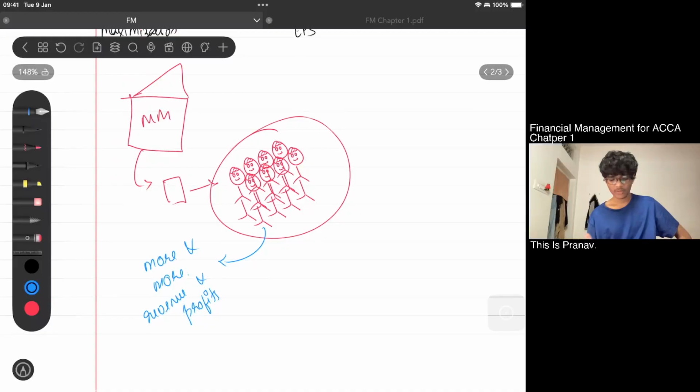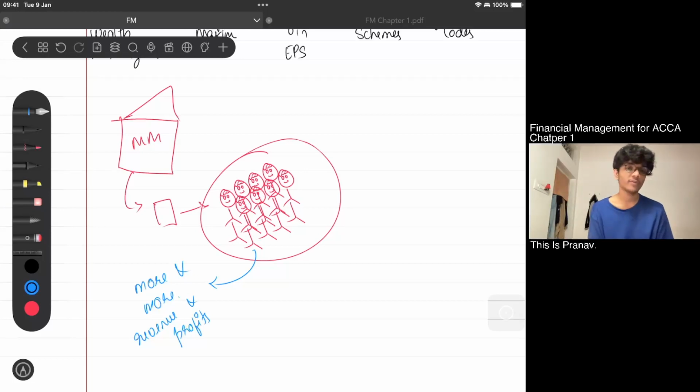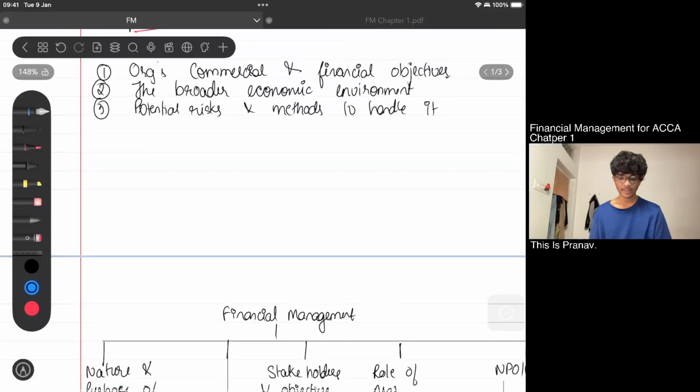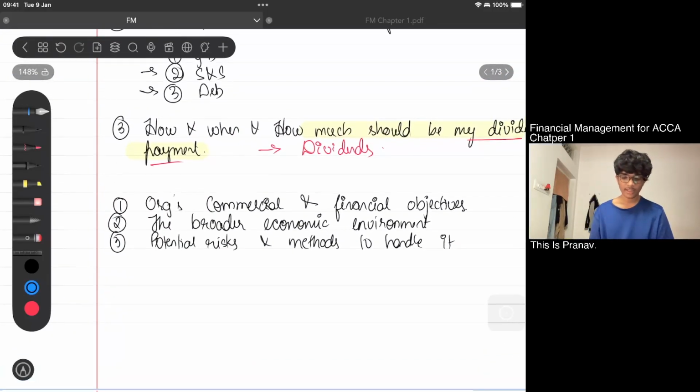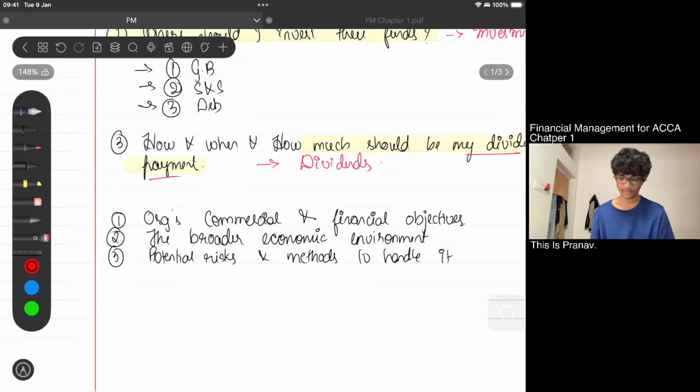But this is not the same for everyone, right? This is not always the same for everyone. So the situation is like, okay, this company has a different goal, that company has a different goal, and according to what your company's goal is, we'll have to take a decision, keeping in mind the organization's commercial and financial objectives, right?